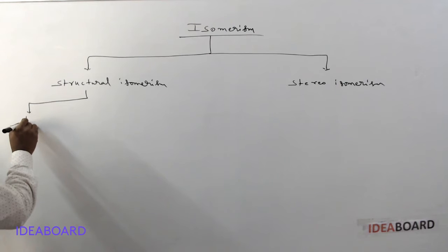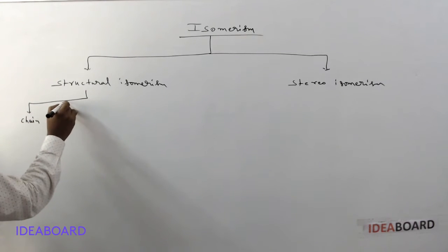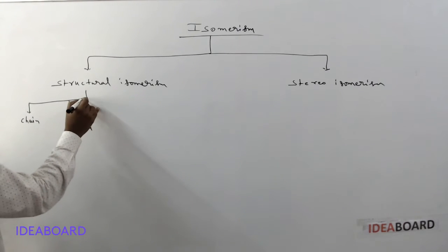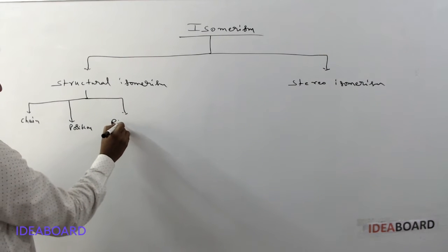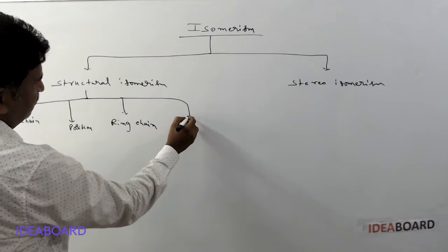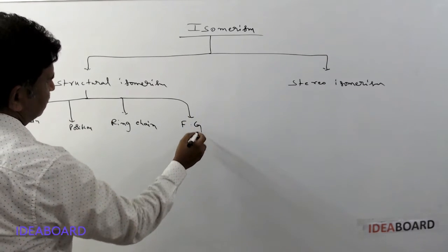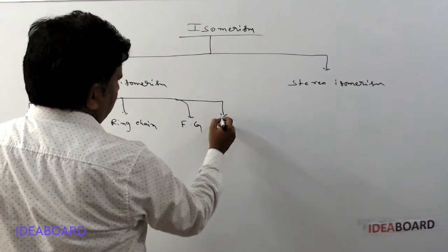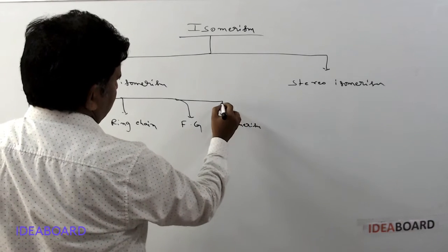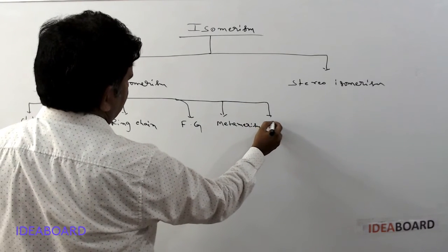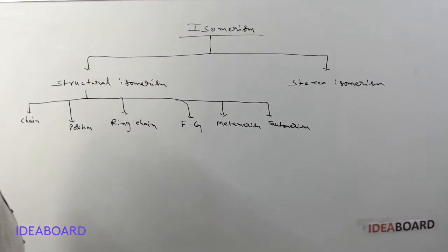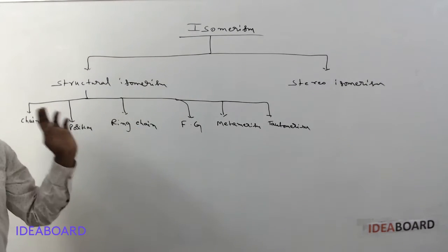The first one is called chain isomerism. The second one is position isomerism. The third one is ring chain isomerism. The fourth one is functional group isomerism. The fifth one is metamerism. And the sixth one is tautomerism. So these are the main six types of structural isomerism.